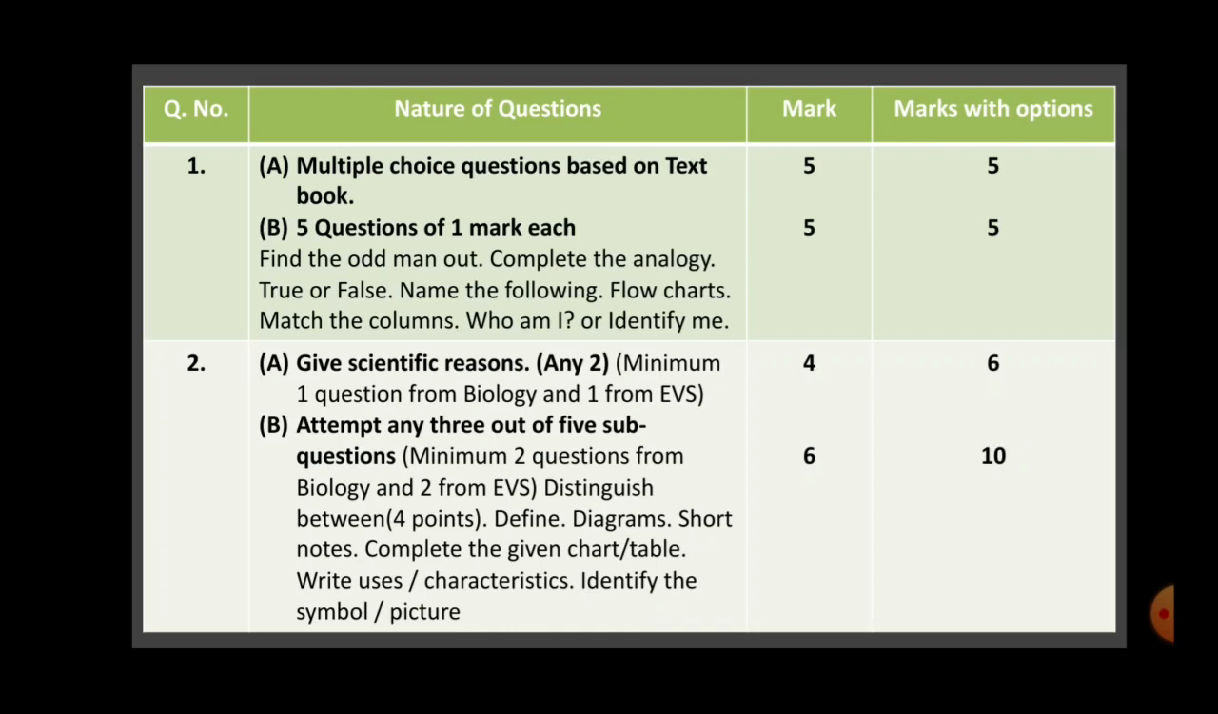Then B is 5 questions of 1 mark each. Here also you will not get any option. 5 marks, 5 questions. Now here varieties of questions can be asked. Like first one, find the odd man out. Then complete the analogy or form pairs. Then true or false. Now here students, please be careful.